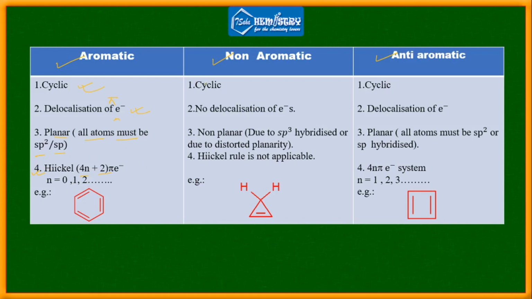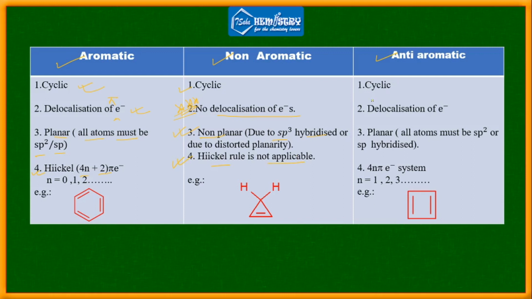Now in the case of non-aromatic, it should be cyclic. Next, no delocalized pi electrons. That is a very important point. In the case of non-aromatic, the system does not contain any delocalized pi electrons. Why? Because the system contains one sp3 hybridized carbon. If the carbon is sp3, then the system is non-planar. If the system is non-planar, then it is very difficult for electrons to delocalize inside this system, so it becomes non-aromatic. And if it is non-aromatic, then we can't apply Huckel's rule.